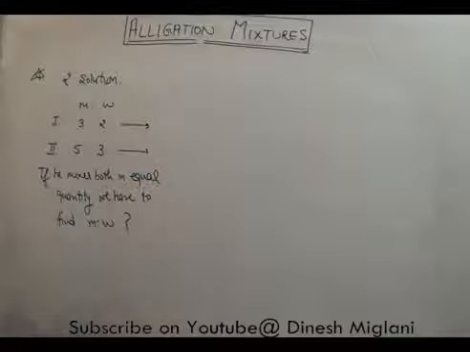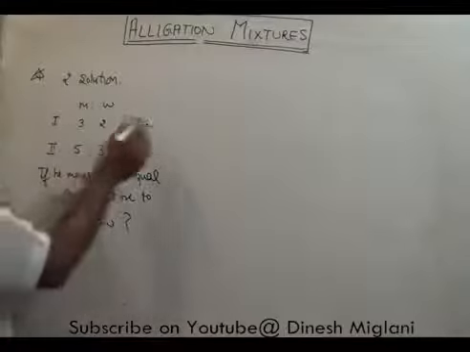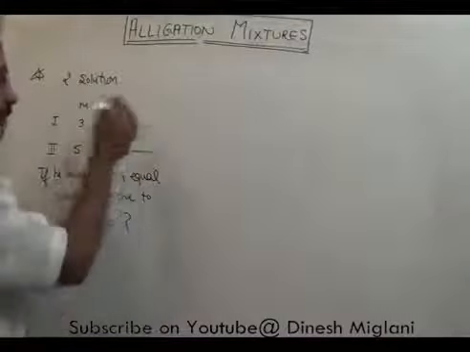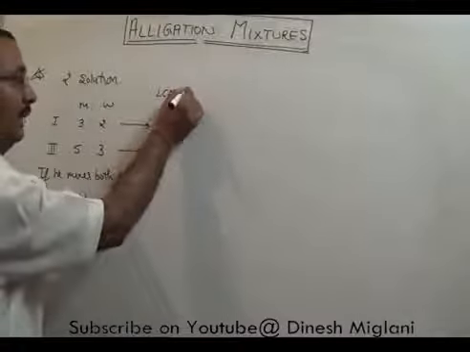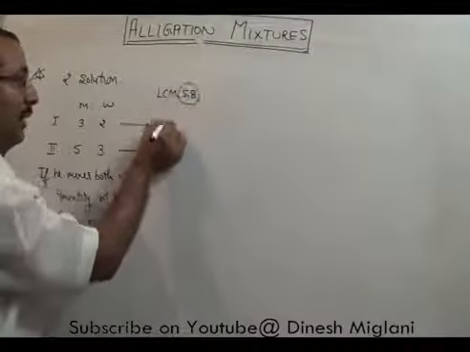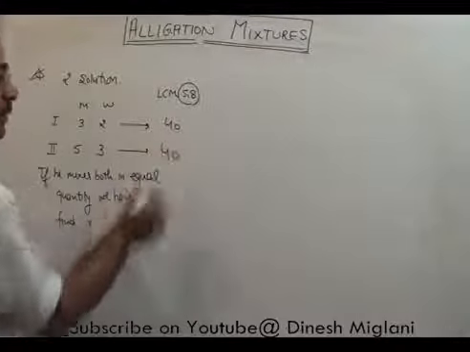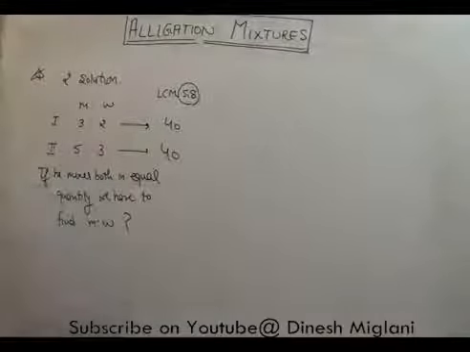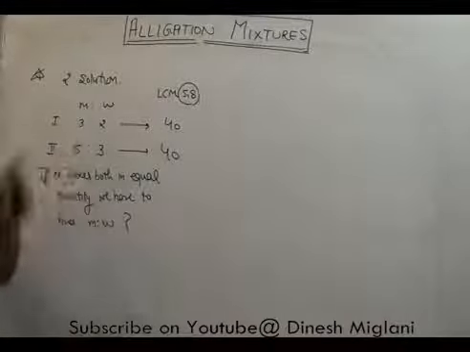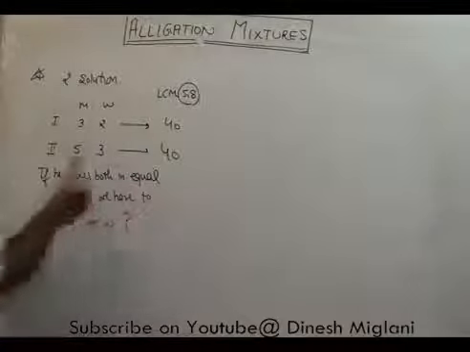For answering these questions, either we can assume this is 1 liter, this is 1 liter, or for making our calculation simpler, 3 plus 2 is 5, 5 plus 3 is 8. We take the LCM of 5 and 8, which is 40, so I can say 40 liters is taken of the first and 40 liters is taken of the second, right? Because it is easy for us to divide 40 in the ratio 3:2 as well as 5:3.